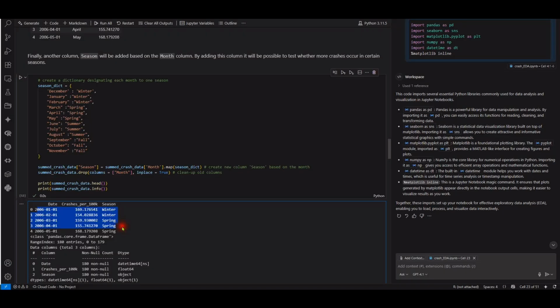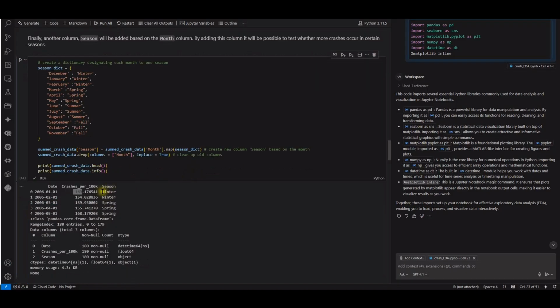So I added a new season column here. So in this year and date, there are around 169 crashes per 100,000 people, and the season is winter. So you see winter has the highest crashes, it looks like.